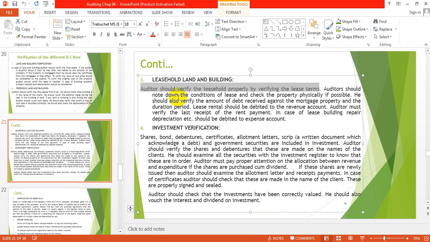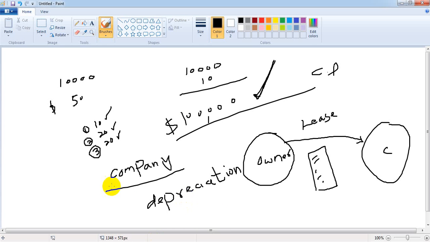Auditor should note down the conditions of lease and check the property physically if possible. So he will check the conditions of the lease, and if possible, he will check the property personally. He should also verify the amount of debt received against the mortgaged property and the duration period. Maybe sometimes the company took a loan. The company has a building and they took a loan on that building, by keeping that building as a mortgage with the bank.